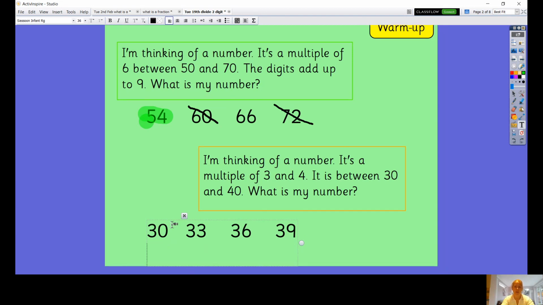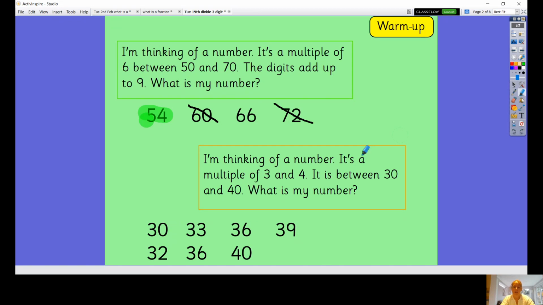And then I'm going to do my 4 times table and do the same thing. So the lowest one I can think of after 30 is 32. 8 times 4 is 32. And then 9 times 4 is 36. And then 10 times 4 is 40. And I'm going to stop there because I don't want to go over 40.